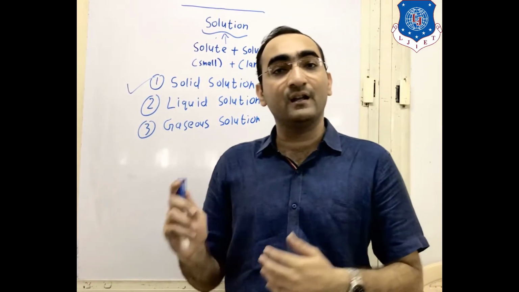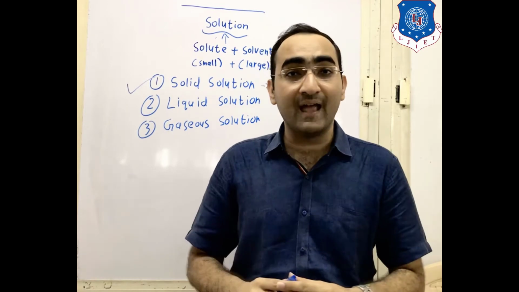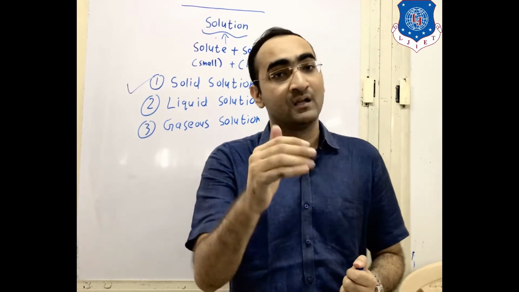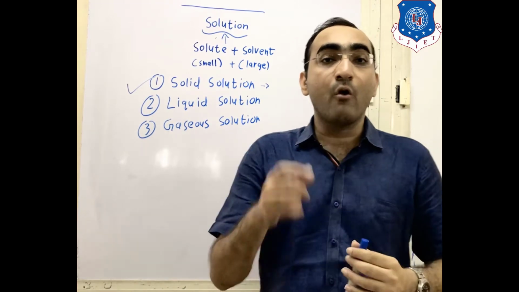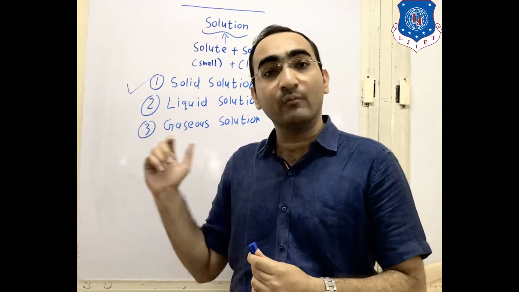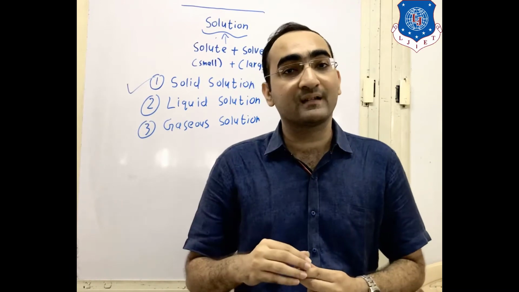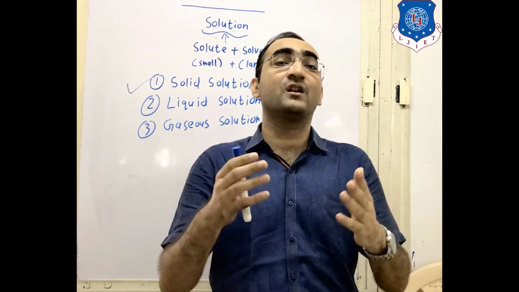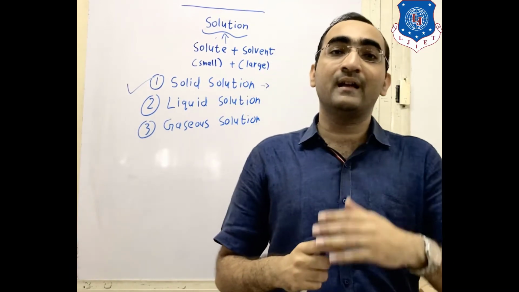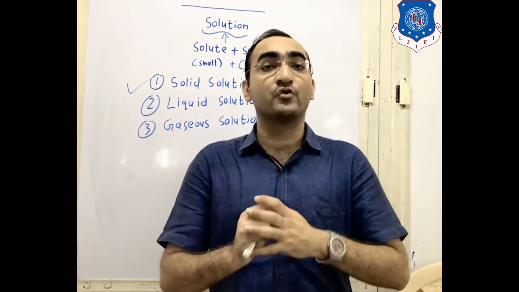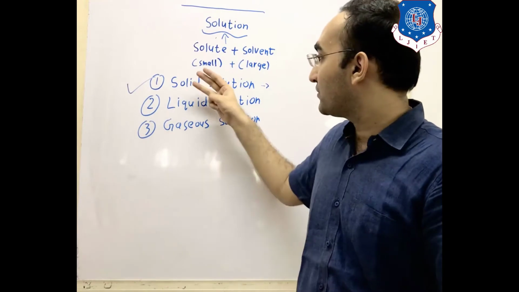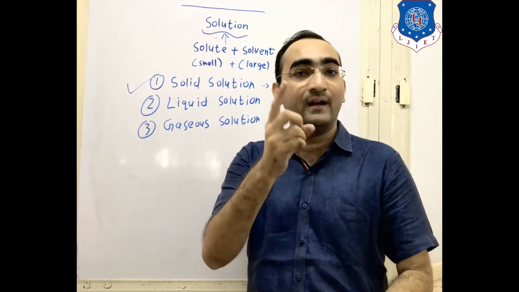So you have seen liquid solutions in your surroundings. Gaseous solution is also simple: solid in gas means the dust particles in the atmosphere. Moisture in the atmosphere is liquid plus gas, and gas in gas is the mixture of air, nitrogen and oxygen in the atmosphere. So these are also gaseous solutions. These are the three types of solutions: solid, liquid, gas.